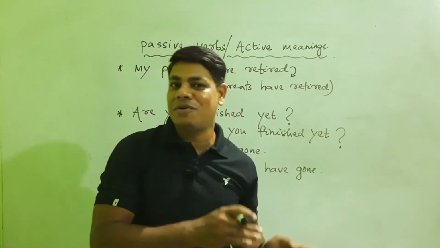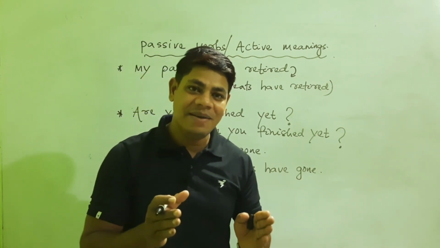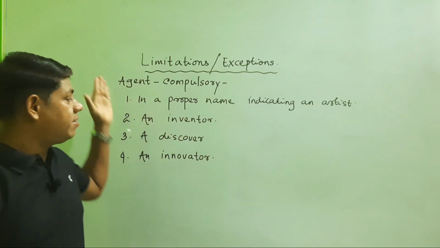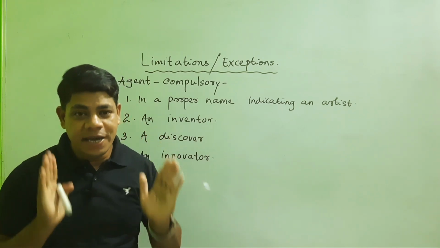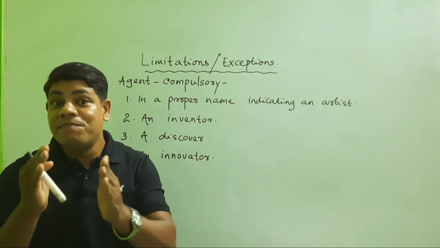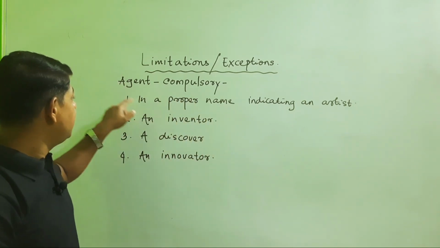Now let us move on to the other limitations and exceptions in the passive sentence. So friends, there are some places where it is very compulsory to maintain or write the agents. Unless we mention the agents, the sentence may go wrong. So here are the places you can see.